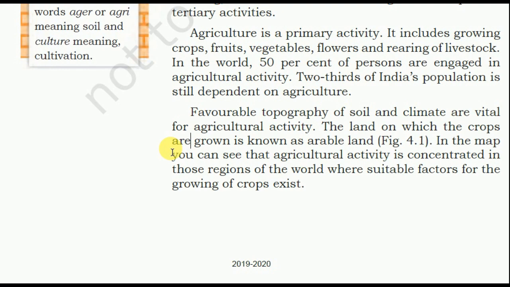In the map you can see that agricultural activity is concentrated in those regions of the world where suitable factors for the growing of crops exist.